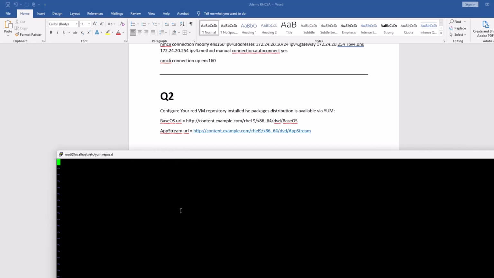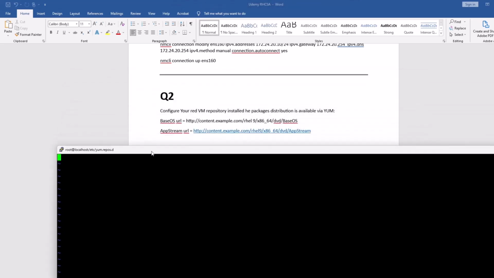Make sure it has a dot repo file. I'm not going to type each line, so you have to just memorize it.